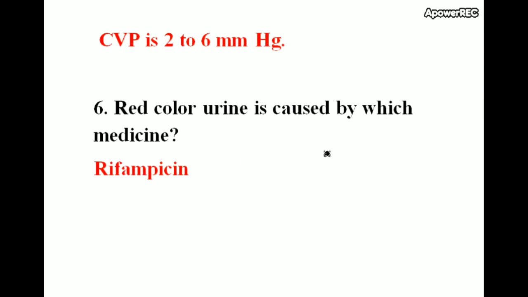Red color urine is caused by which medicine? Rifampicin. Rifampicin is an antibiotic used to treat bacterial infections including TB. You should take rifampicin on an empty stomach for easy absorption. If you take rifampicin with food or after food, it will be absorbed very slowly. So take rifampicin on an empty stomach because of easy absorption.